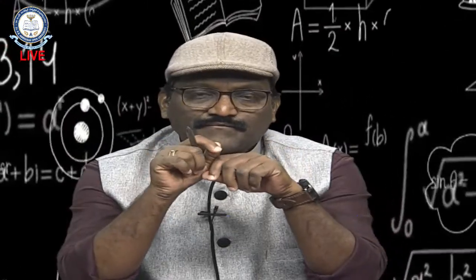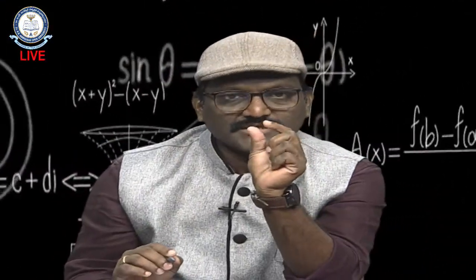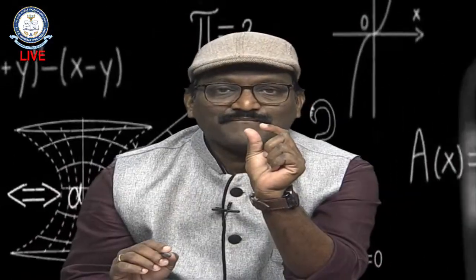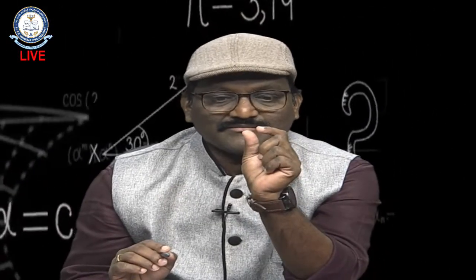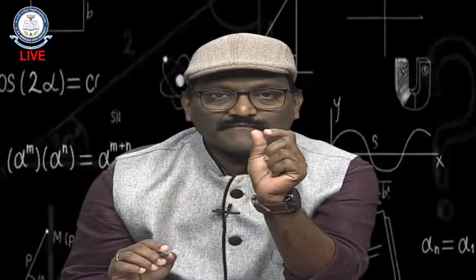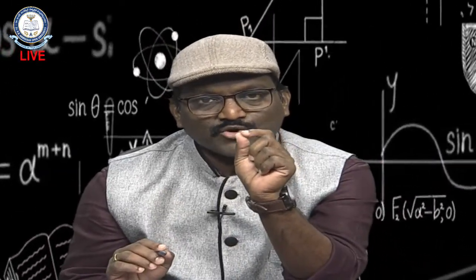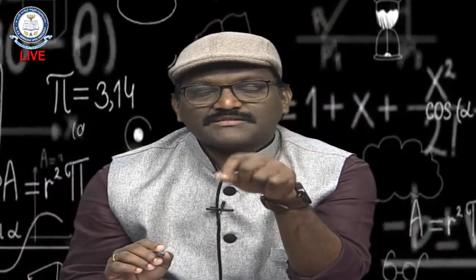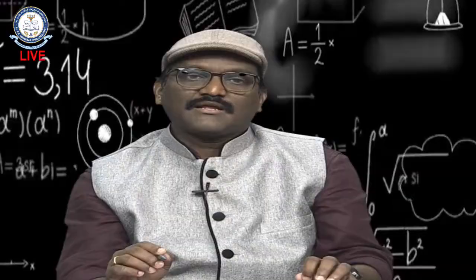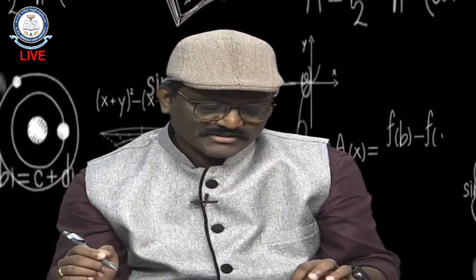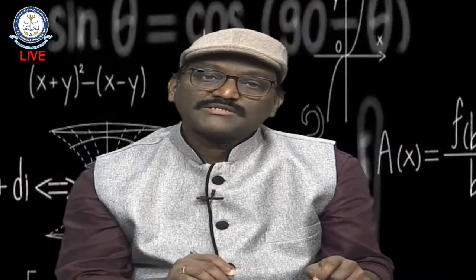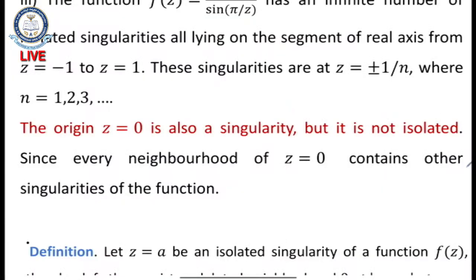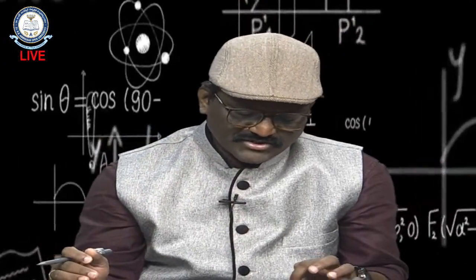Now the thing is here, at the point z equal to 0, if I consider a small neighborhood, obviously, around 1 by 10, minus 1 by 10 or plus 1 by 10, there are some singular points in the neighborhood of z equal to 0. Exactly, this z equal to 0 is not an isolated singularity, right? So it is a non-isolated singularity. That was mentioned here. The origin z equal to 0 is a singularity, but it is not isolated. Why? Because in the small neighborhood of z equal to 0, there are other singularities of the given function.